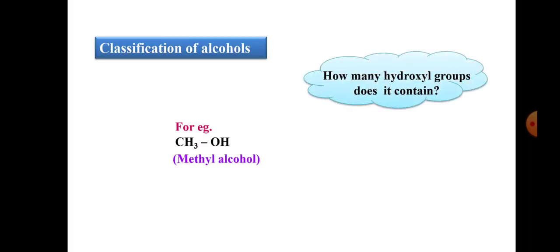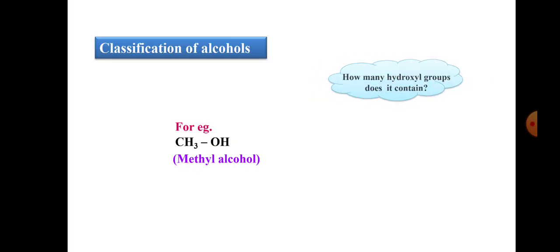For example, this is an example of methanol, that means CH3OH, or it is called methyl alcohol. Here in methyl alcohol, how many hydroxyl groups does it contain? It contains only one hydroxyl group. Therefore, this is an example of monohydric alcohol. So, how will you define monohydric alcohol? If the compound contains only one hydroxyl group, such a compound is called monohydric alcohol.